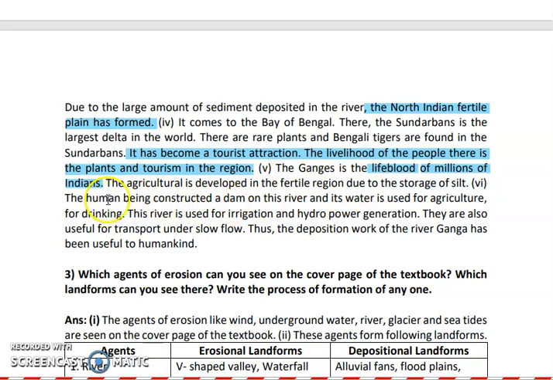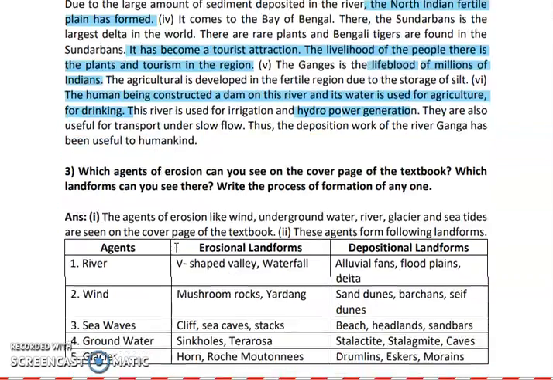Okay. So human beings constructed dams on this river and its water is used for agriculture as well as for drinking. It is also used for hydropower generation. Hence, the river Ganga is very much useful for humankind.